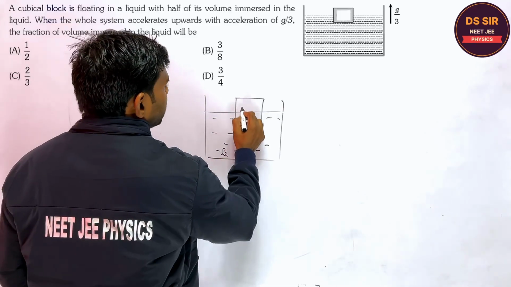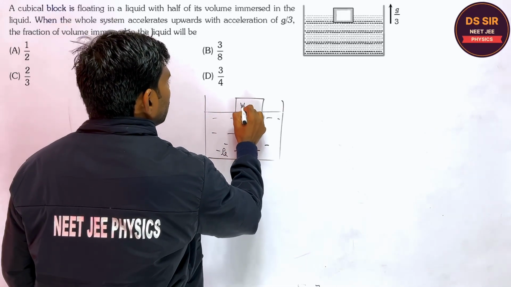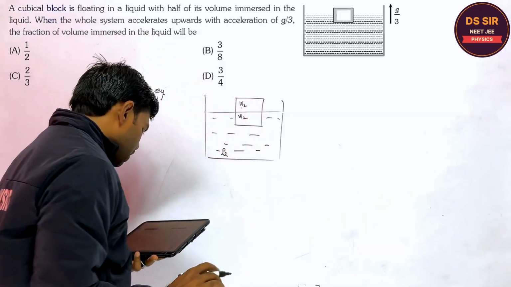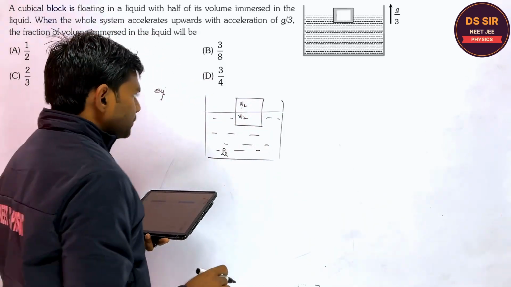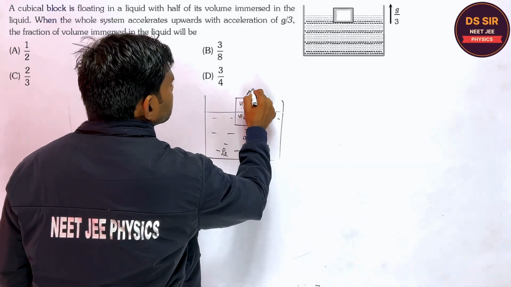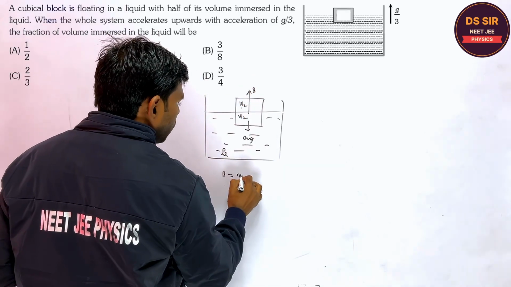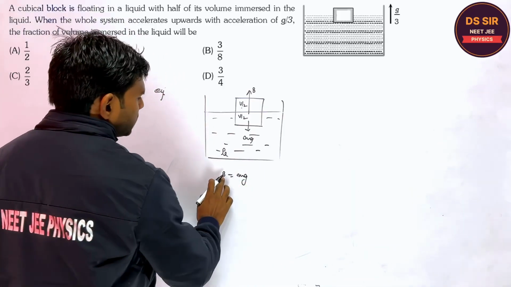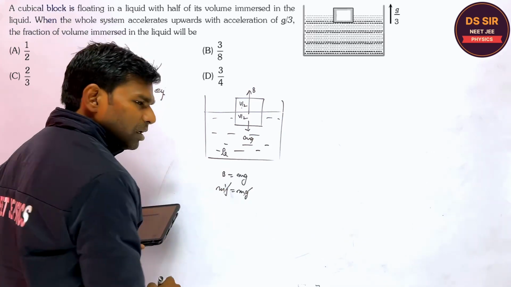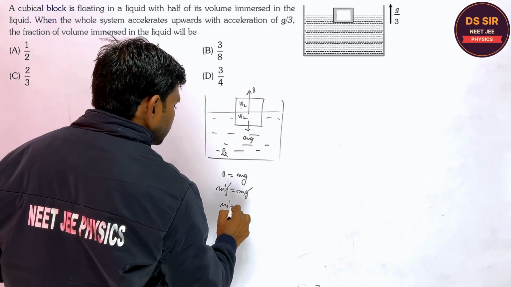This is the V, and this is V by 2, and this is also V by 2 initially, right? In this case, what will you apply? Say mg equals buoyant force, and the buoyant force and mg both are equal or not? Yes. Buoyant force is m dash g is equal to mg, g and g will cancel out. So what is the m dash? It is equal to m.